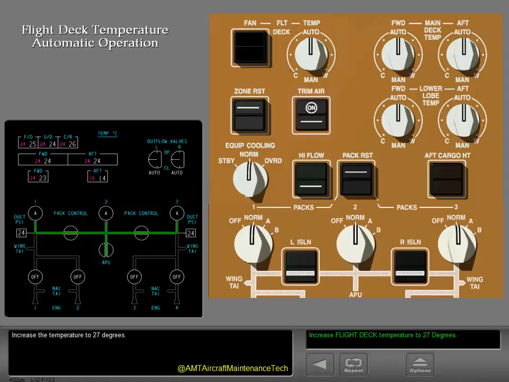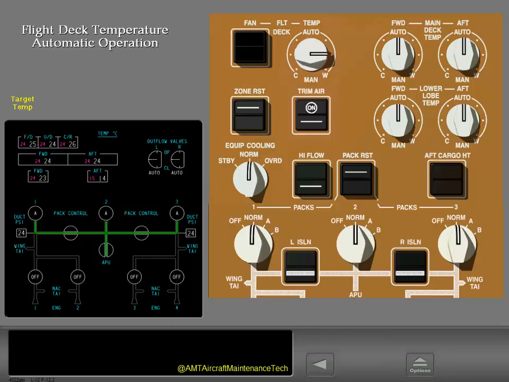Increase the temperature to 27 degrees. Notice that the target temperature increased to 27 degrees. After a short period of time, the actual flight deck temperature also reaches 27 degrees.